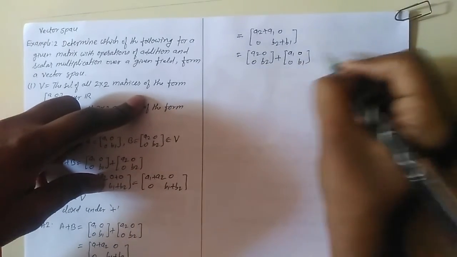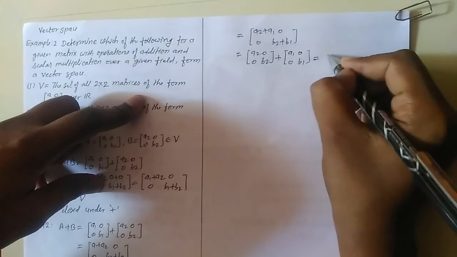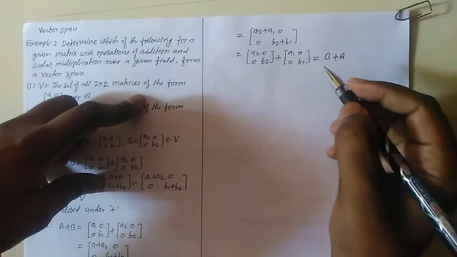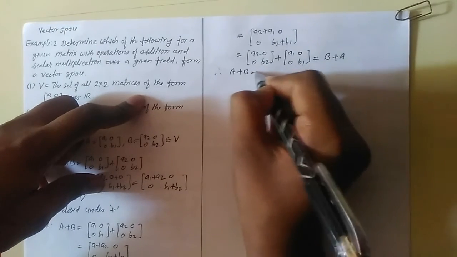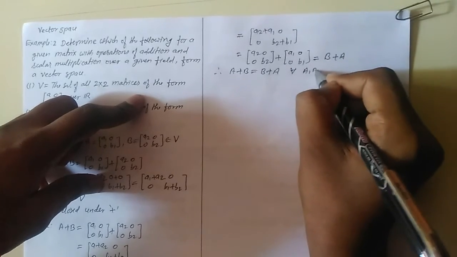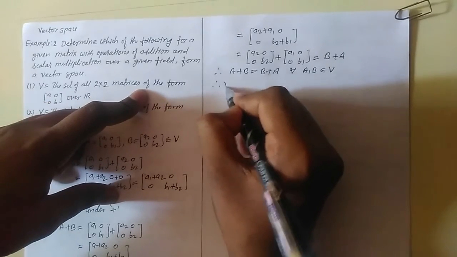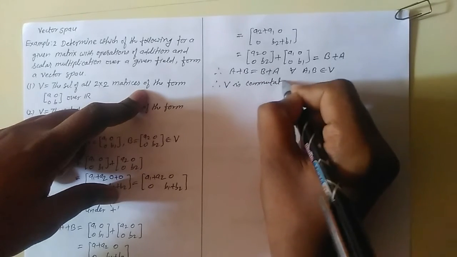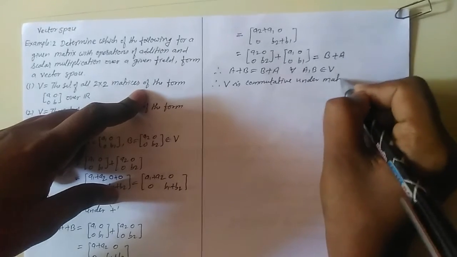So this is matrix B plus matrix A. Therefore A plus B equal to B plus A for all A, B belonging to V. So V is commutative under matrix addition.